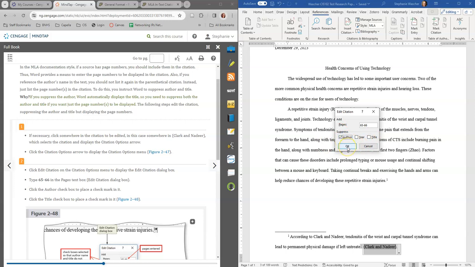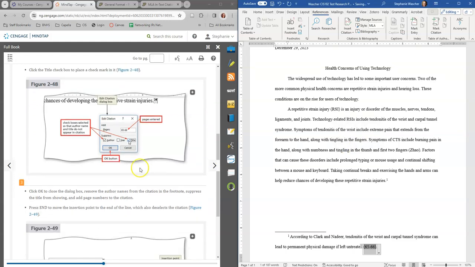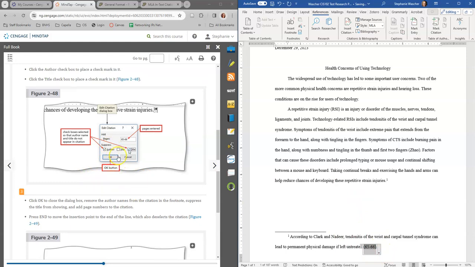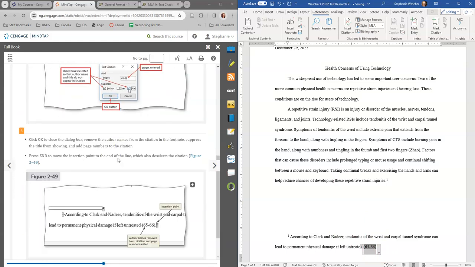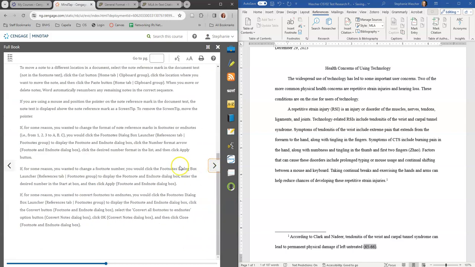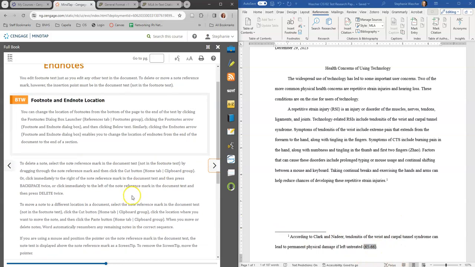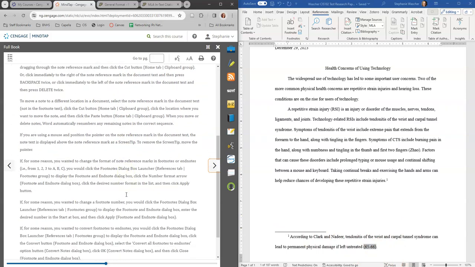Because we also want the author, we want the author and the pages. So click author, click title. Okay, we can add, and then we added those pages. So click OK. Those were just to suppress. I really don't want to suppress the author, but we are just going to leave that 65 to 66. The author names are removed. But, you know, I do APA style, so I would not be removing the author name.